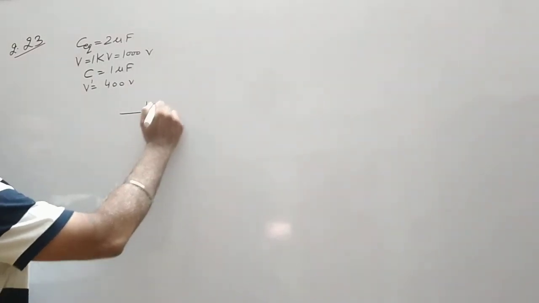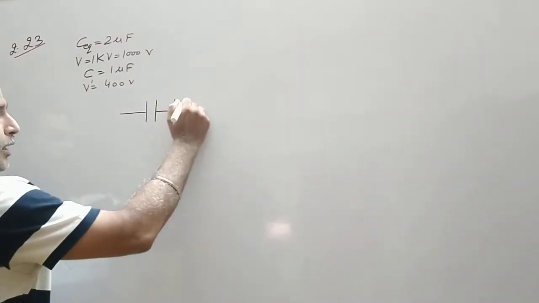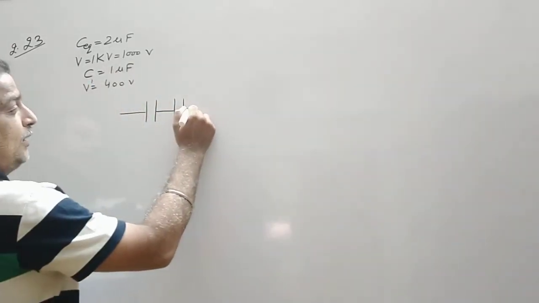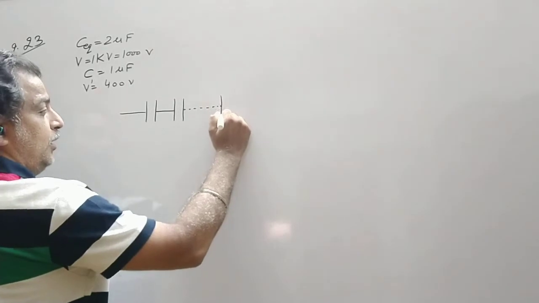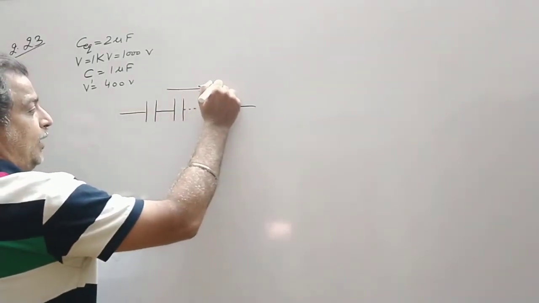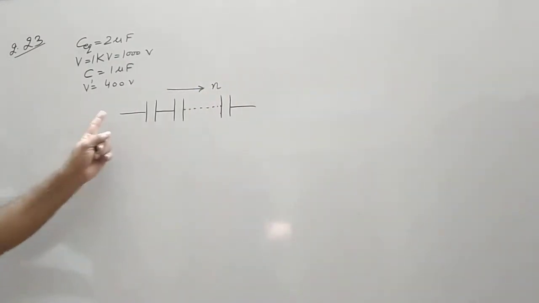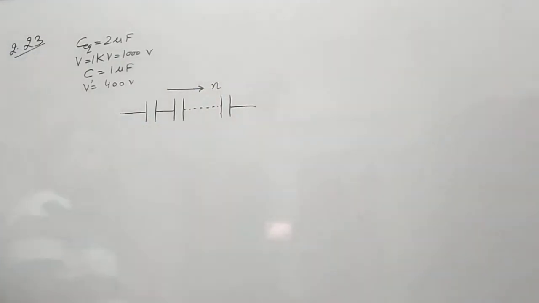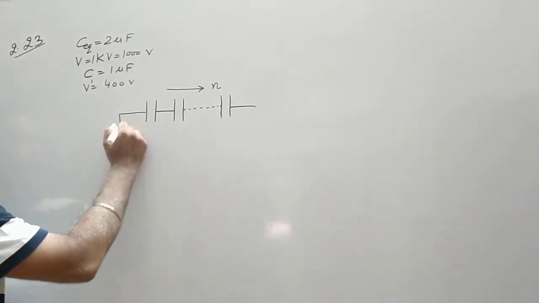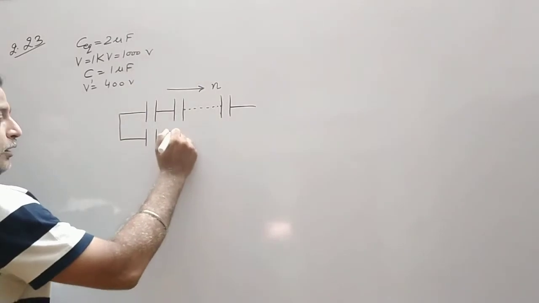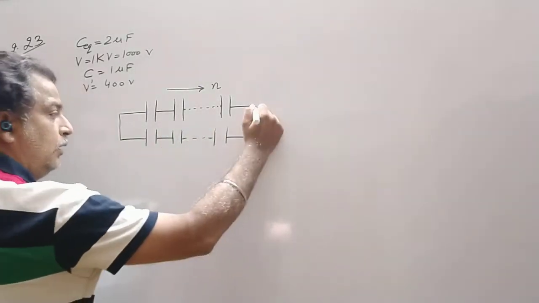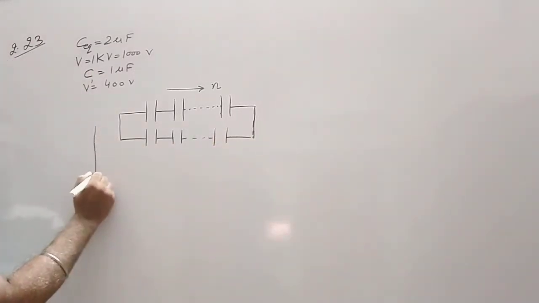Now let us see the situation: he has a large number of 1 microfarad capacitors. So let us see how each capacitor is connected. There are n capacitors in a row, so n is the number of capacitors in a row, and let there be m such rows.